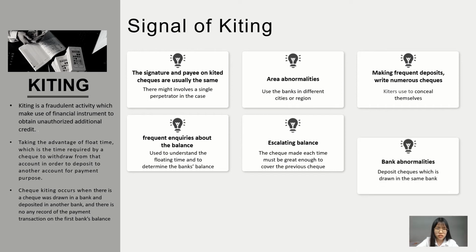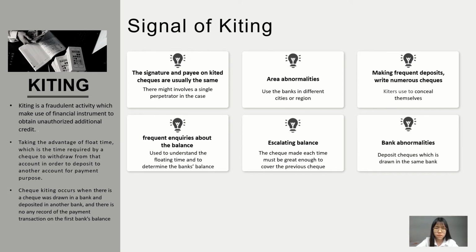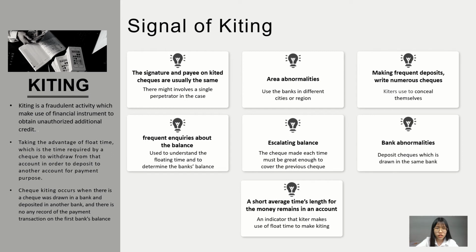And the next signal is about bank abnormalities. This signal is that a kiter will usually deposit checks drawn on the same bank. It is abnormal for a business to always deposit checks from the same few banks. And lastly, there is the signal of a short average time length for the money to remain in an account, because kiters make use of the float time to make kites.